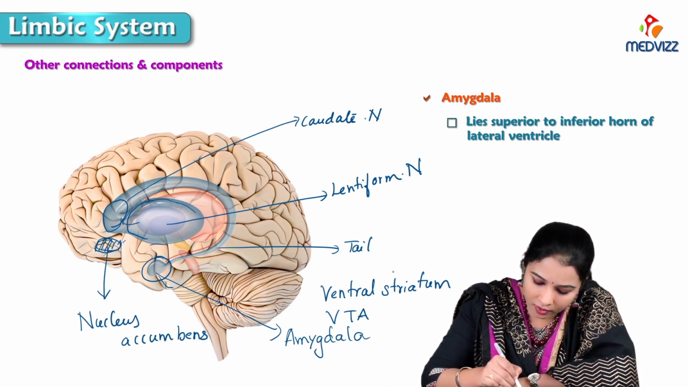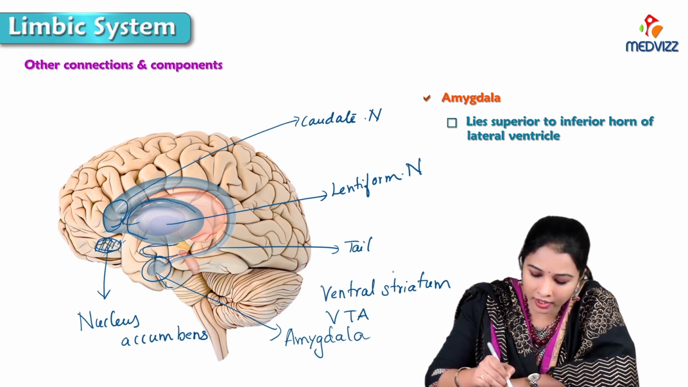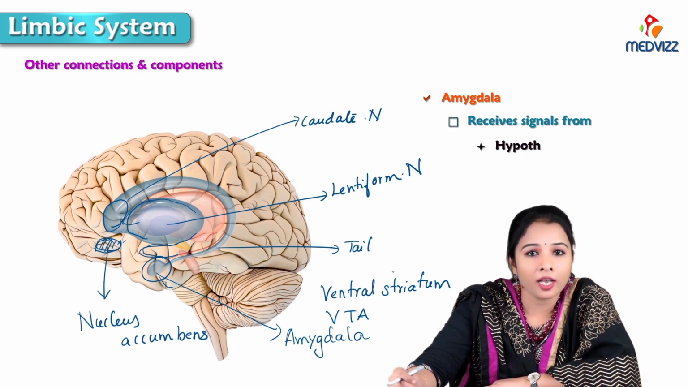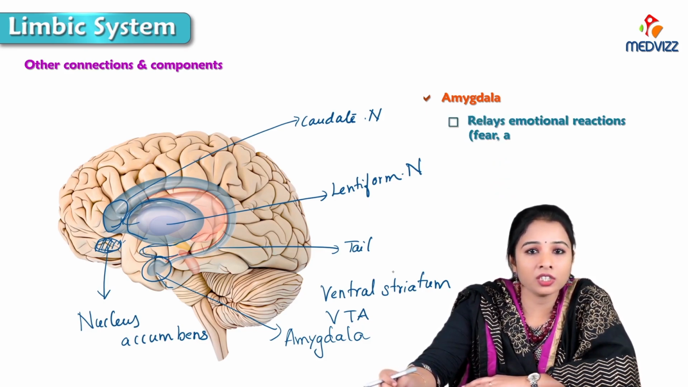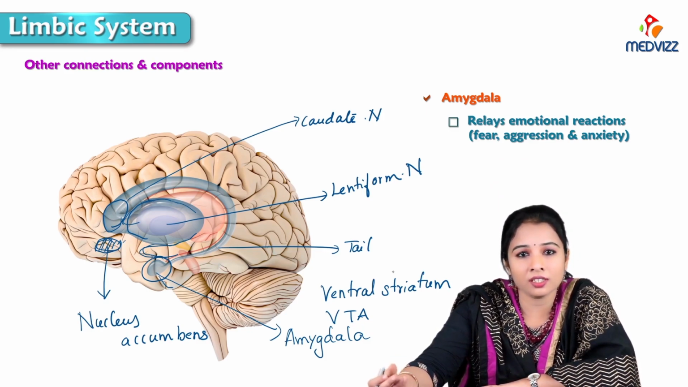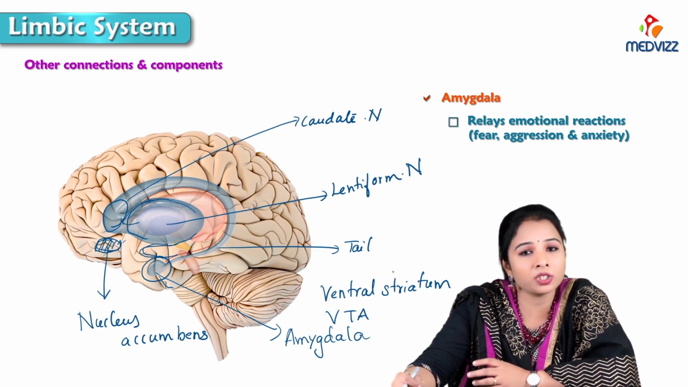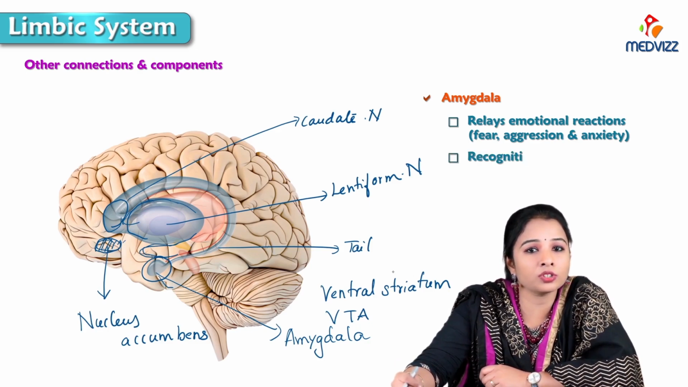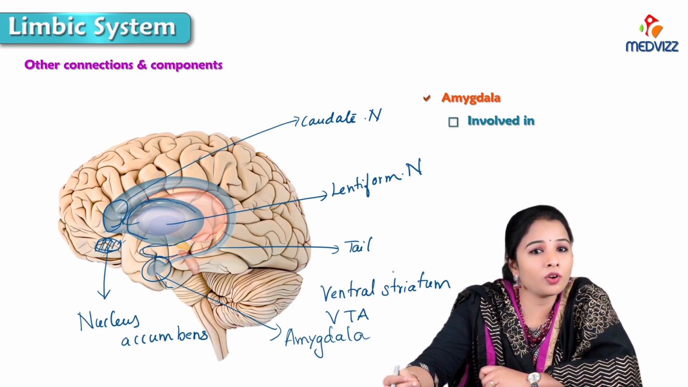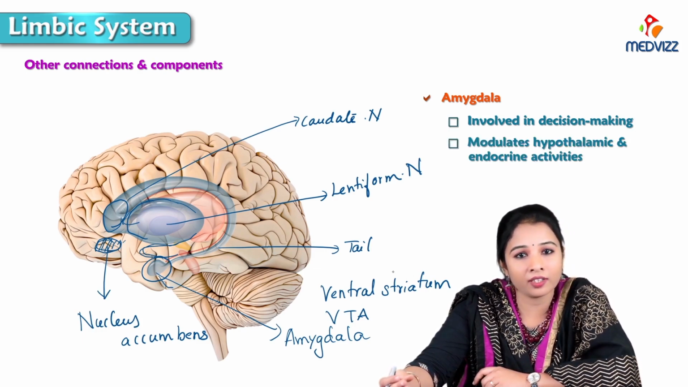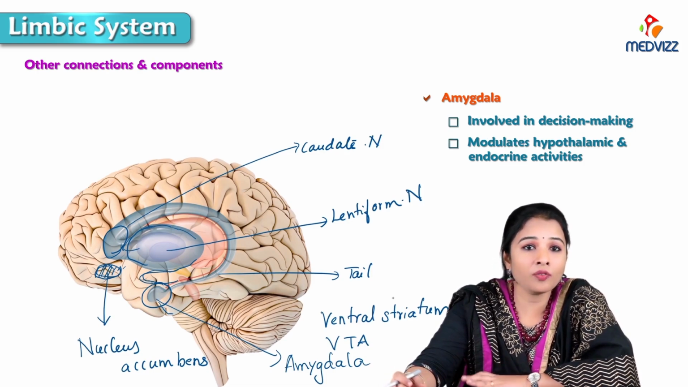So above it, it forms the floor of the inferior horn of the lateral ventricle, and it receives signals from the hypothalamus, cerebral cortex and olfactory cortex. It relays emotions and reactions, especially fear, aggression and anxiety, all of which are under the control of the amygdala, and especially sexual behavior is under the control of the amygdala. Recognition of emotional facial expressions is involved in decision making, and it modulates hypothalamic and endocrine activities. So these are the functions of the amygdala.